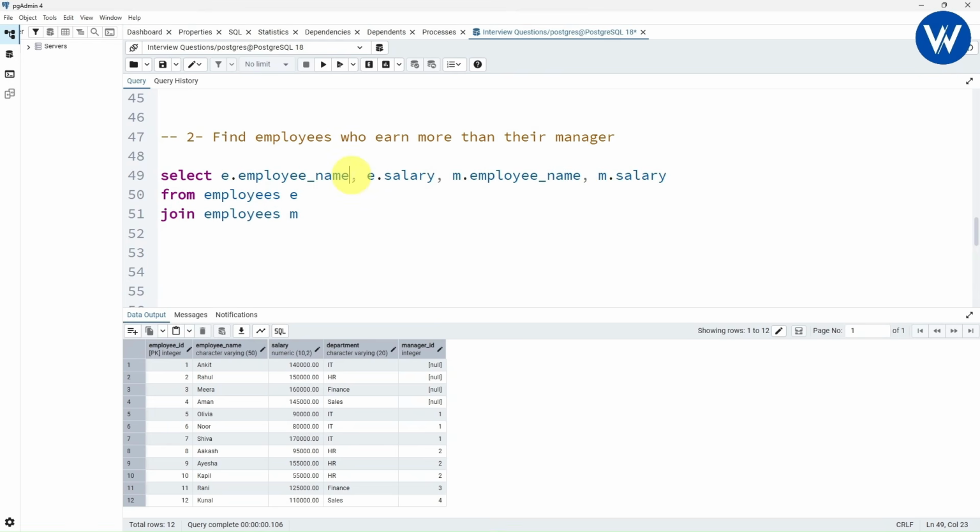Now if you want you can change the column name. So what I will do, I will use the alias as employee underscore name. This is the employee name column.